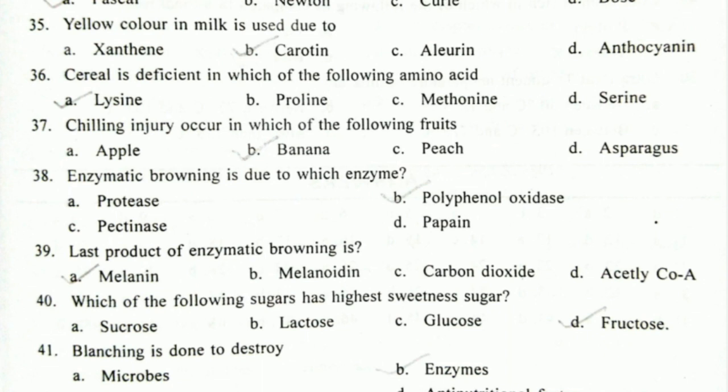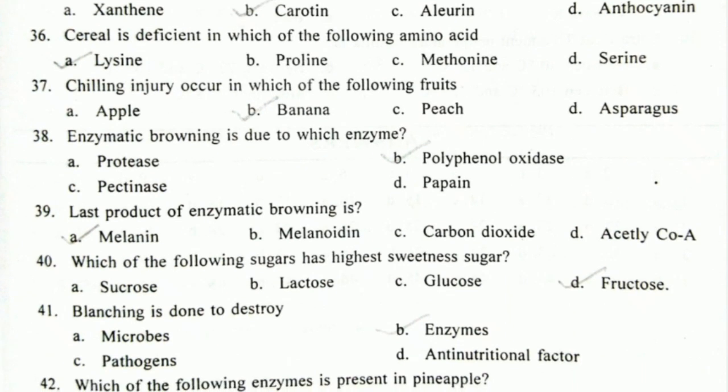And what are the various symptoms of chilling injury? There will be internal discoloration or water soaking of tissues. These are some of the symptoms of chilling injury, and it is very common in banana. The banana gets chilling injury if it is exposed to below 13 degrees Celsius for a few hours or a few days, depending on variety, maturity, and the temperature.